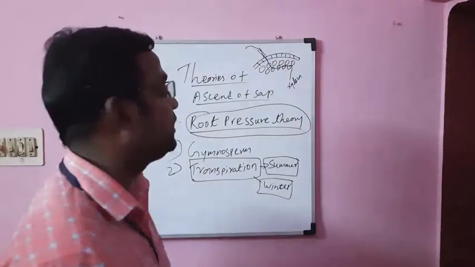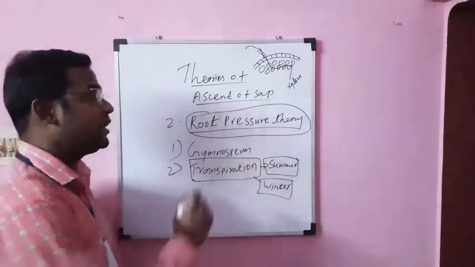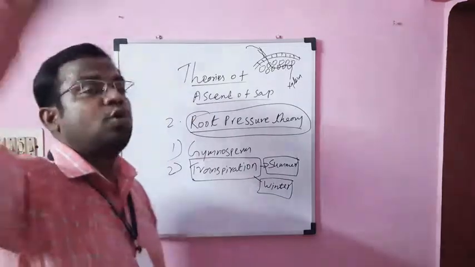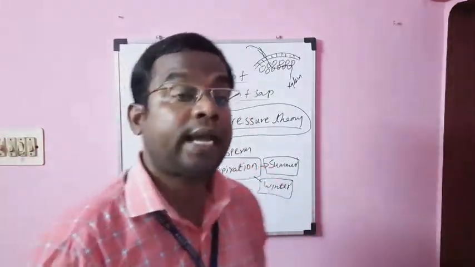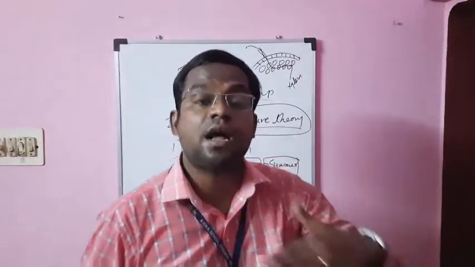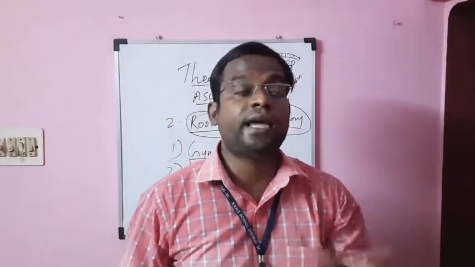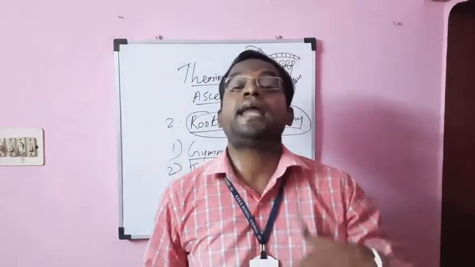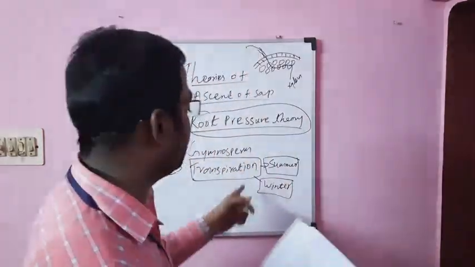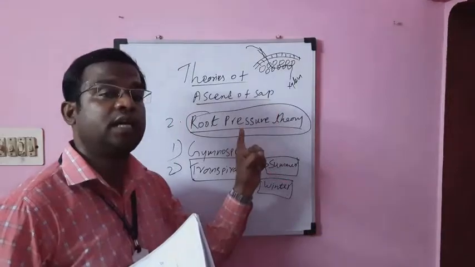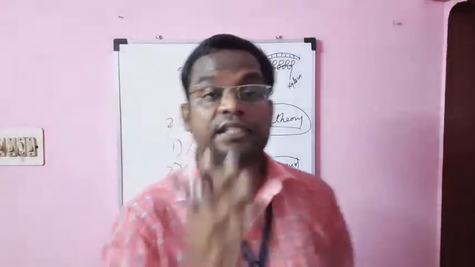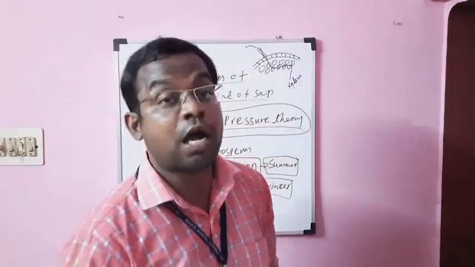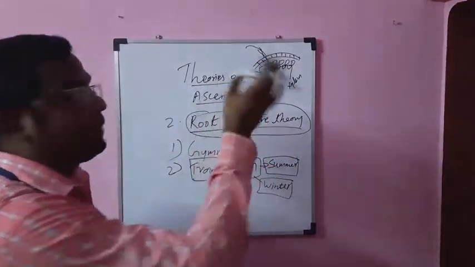Then they are asking, if the root pressure is present, the same amount of water should be moved in any season. Why does the movement of the water change according to the season? That's why Stephen Hales cannot explain, they cannot give a reply for this question. That's why there is a failure of the root pressure theory. This is the second opposing point by the people who do not accept the root pressure theory.